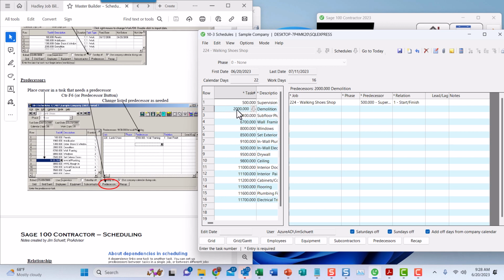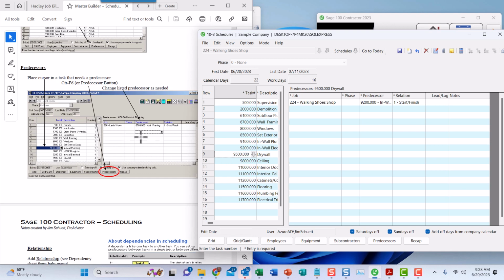So the predecessor of 2000 is 500. The predecessor of 9500 is 9200. So it's a start finish. In other words, you start the new one after the prior one has finished. And we'll get into what other options there are with that.